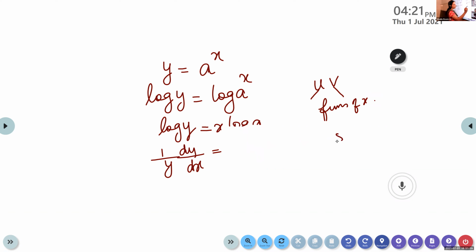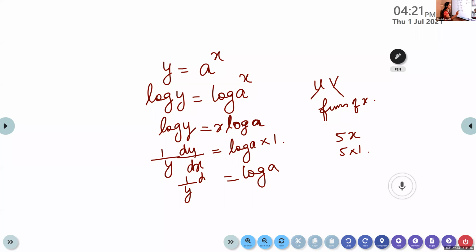How will you differentiate 5x? 5 into the derivative of x, which is 1. We can use that same method. Here log a is a constant, so we can keep it as such. And what is the derivative of x? It is 1. So it is simply log a. So 1 by y dy by dx is log a. Therefore, what is dy by dx? y into log a. What is y? A raised to x into log a.